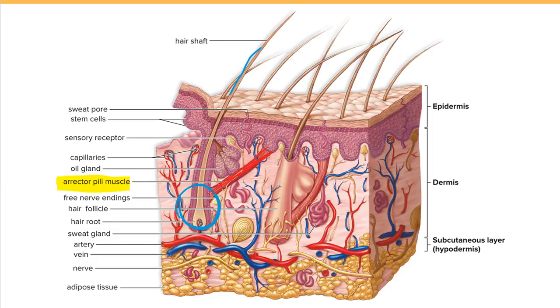But I'm sure you've got goosebumps before. Whenever you get cold or excited or embarrassed or emotional, your hair stands upright. That's because of the contraction of the arrector pili muscle. Please don't forget the arrector pili muscle's function, and where we can find it: in our skin, connecting our hair follicle to the surface of the skin. And also you can see these glands, like the sebaceous gland here. These are the oil glands producing sebum, and here we have the sweat glands, which produce sweat and release it to the surface of the skin.